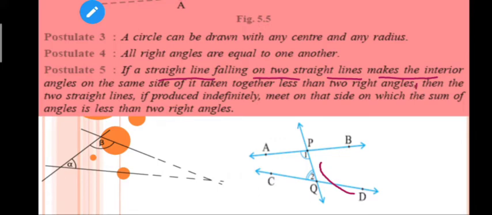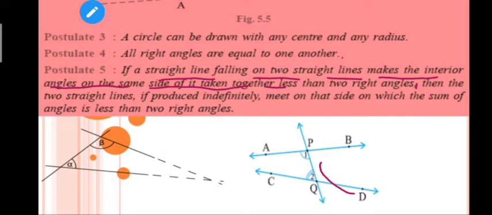If a straight line falling on two straight lines makes the interior angles. I hope interior angles is clear to you, as you have read these concepts in your class 7th. So if a straight line falling on two straight lines makes the interior angles on the same side of it together, let us see this with the help of this figure.